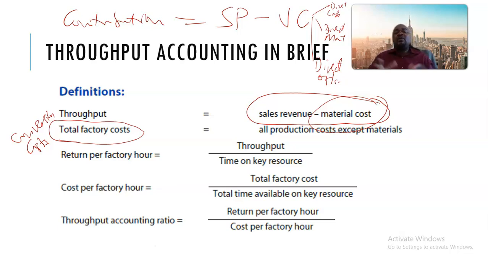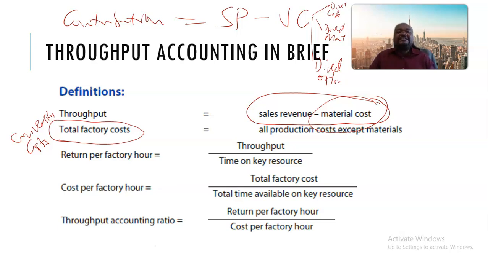But what is throughput? Throughput is just the rate at which an organization or a process is producing output or is completing its tasks. We are talking of production efficiency or production optimization.